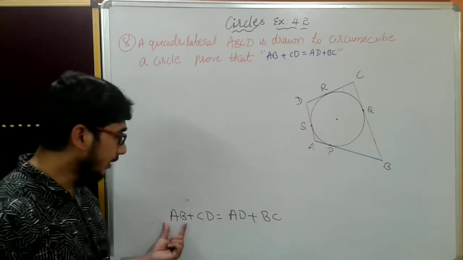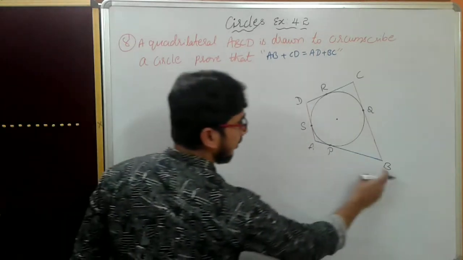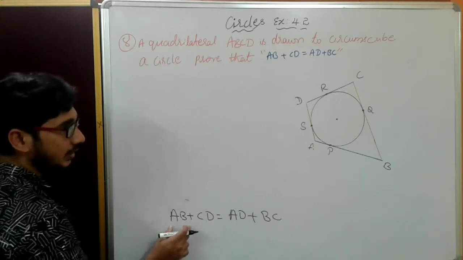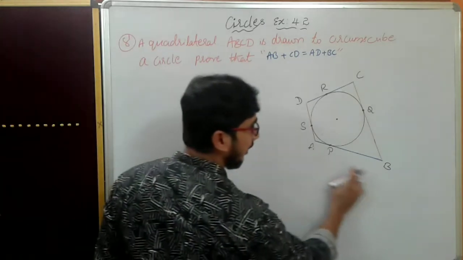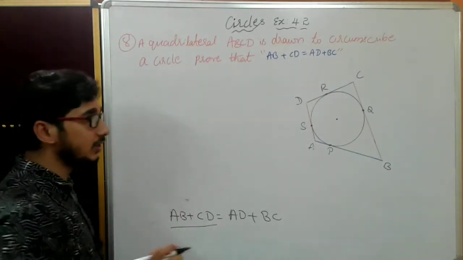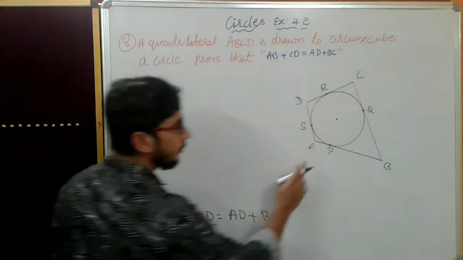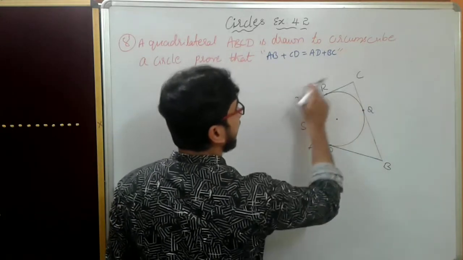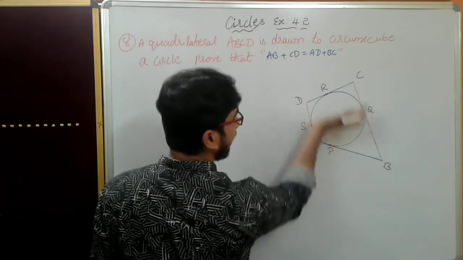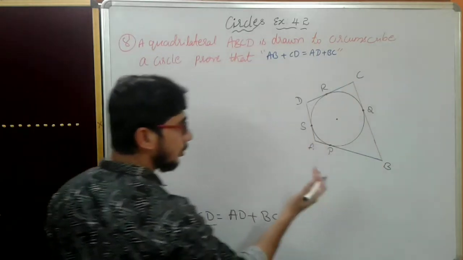Don't forget, AB means what? AP plus PB. AB is nothing but AP plus this length plus this length. In the LHS, what is there? Listen carefully. AB plus CD. So what we have to do is these line values should come to the LHS.